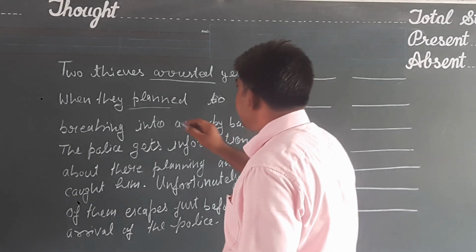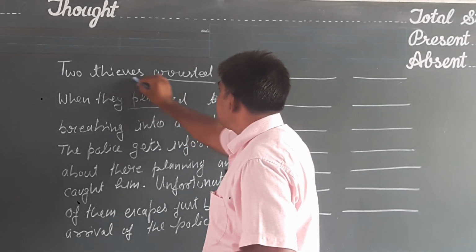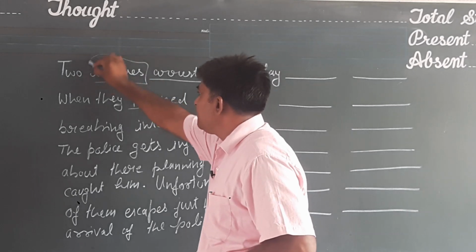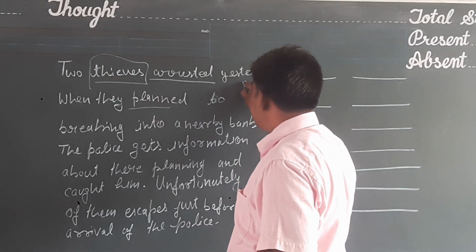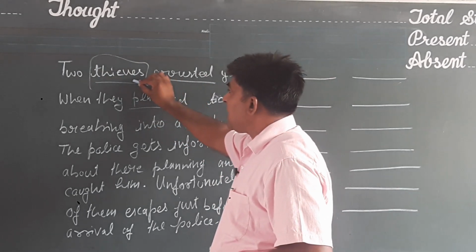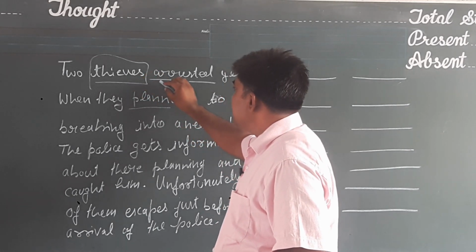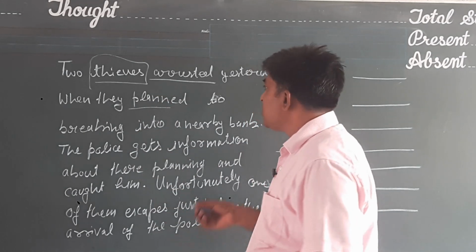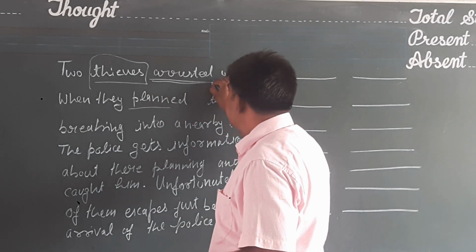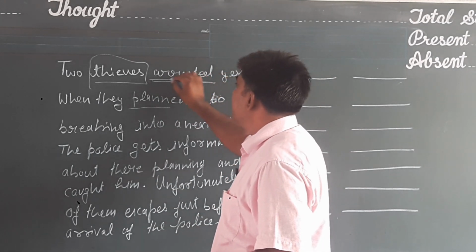So in the very first line, two thieves, here the thieves are in plural, arrested yesterday, because the thieves are not persons who arrest the people. So here there is the sentence in passive voice. So verb will be in past tense, but it will be were arrested.